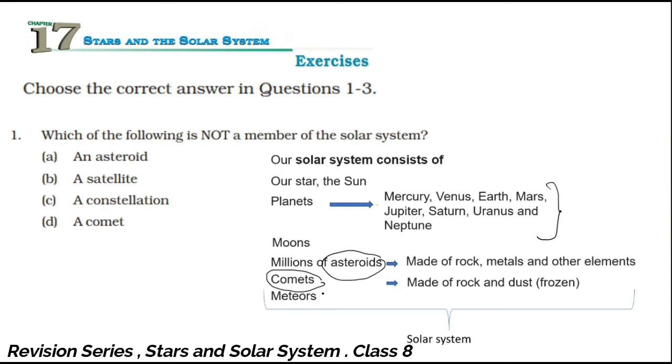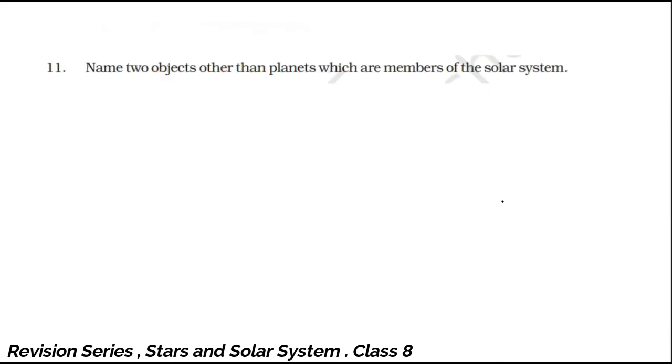So our answer can be, you know, comets or even meteors or even asteroids. Okay, they have mentioned only two objects. So it's a very short answer question, once you have understood what the solar system consists of.